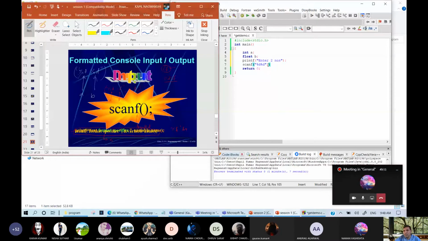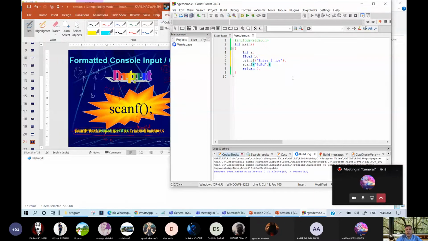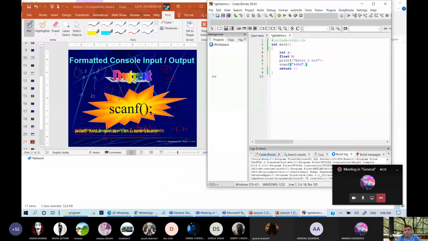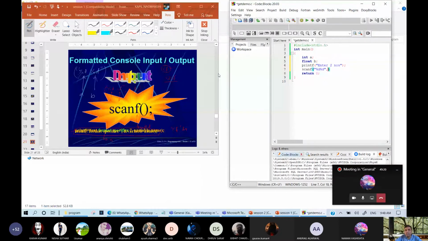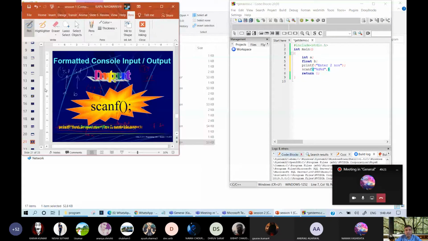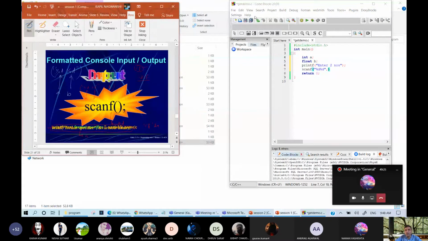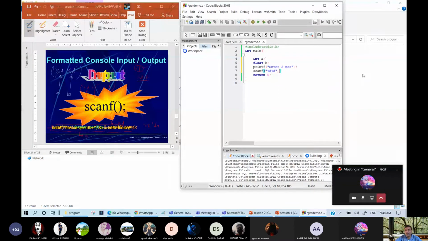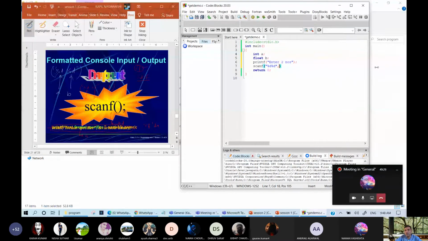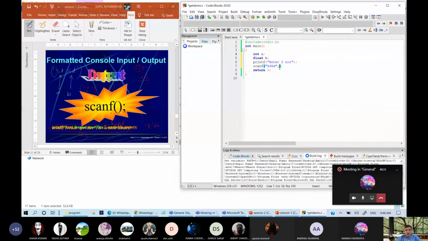So %d is giving us format, and which kind of format is this? This is decimal. Okay, %i is integer and %d is decimal. Let me enhance the screen size also so that you may be able to see.